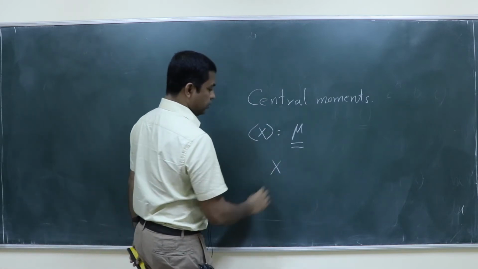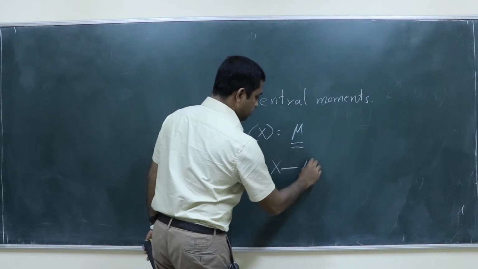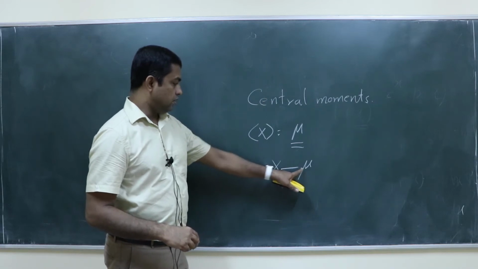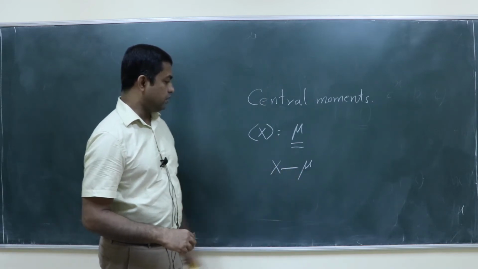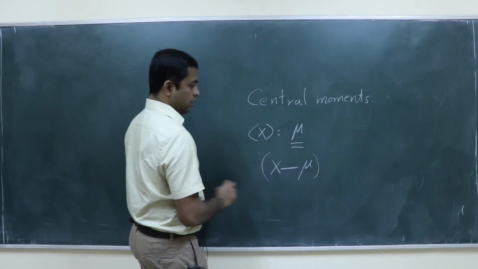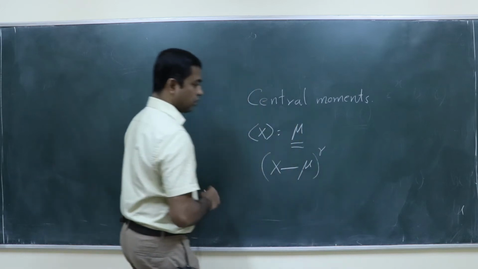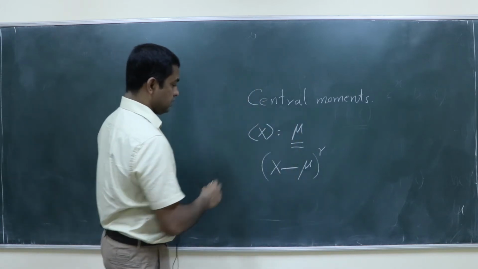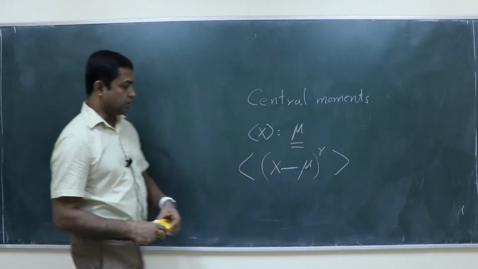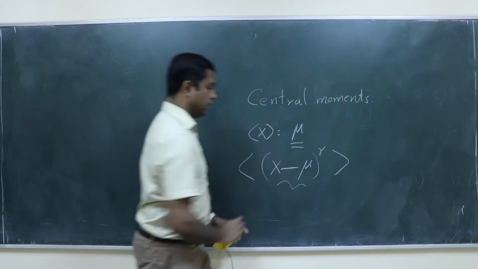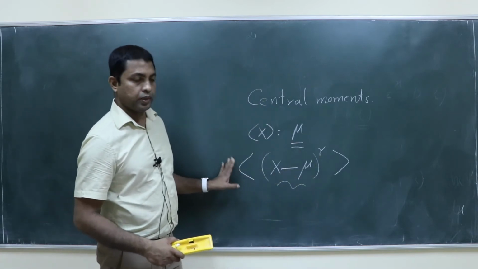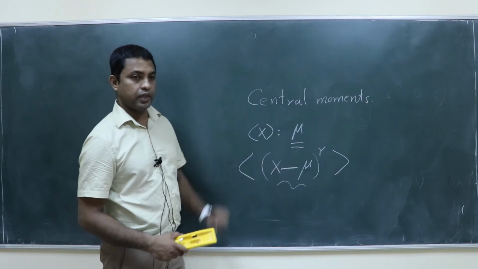Then you subtract mu from the variable x, take the rth power of that, then take the average. So this is basically the deviation from the mean, raised to the power r. This is the rth central moment of the random variable x.